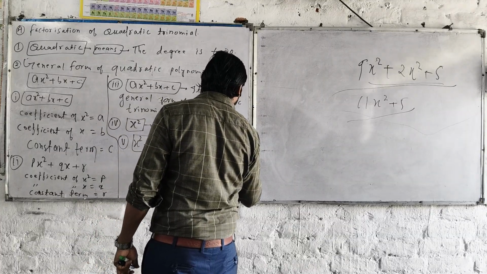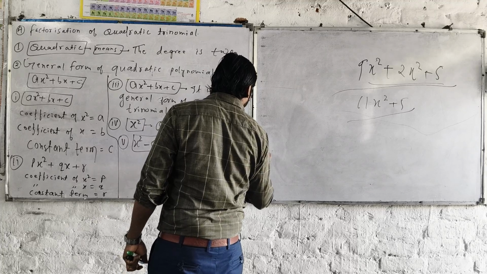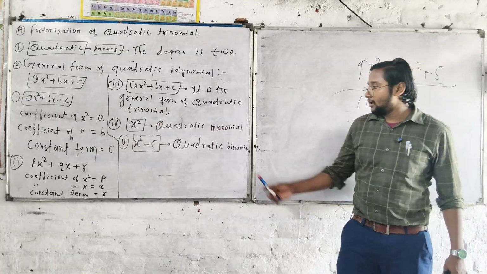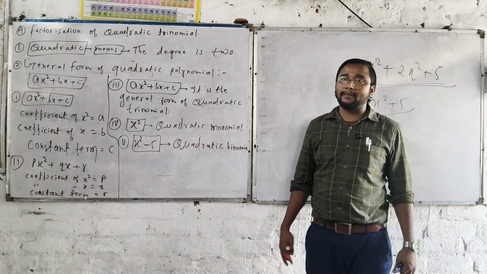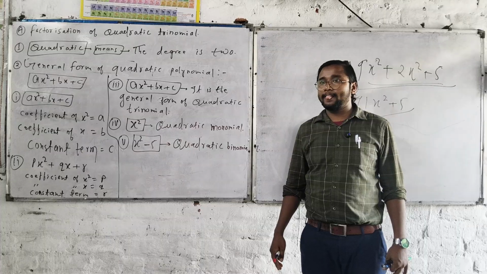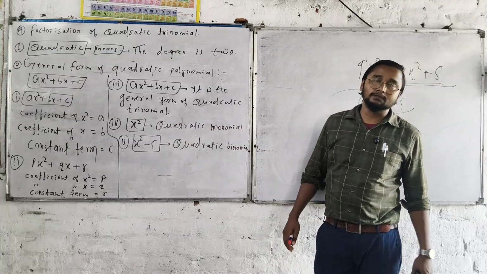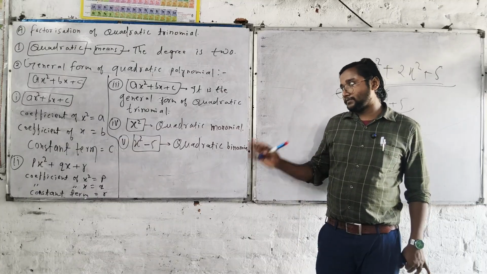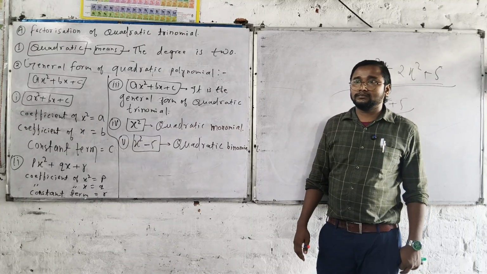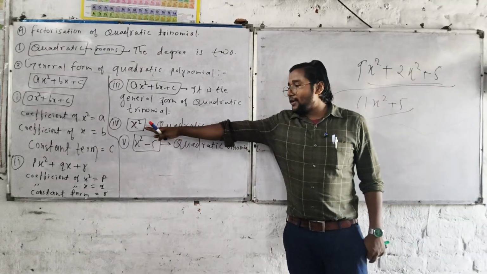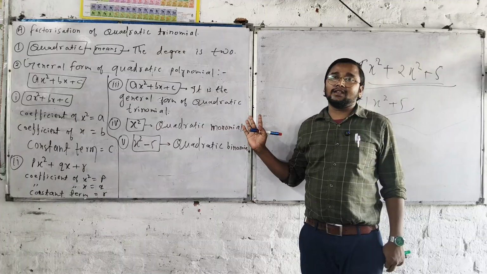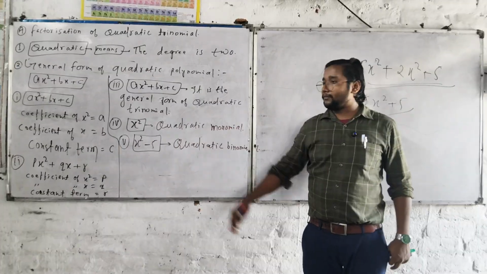Quadratic binomial. Can you do this? Quadratic binomial. When two terms are there, quadratic binomial. Single terms are quadratic monomial. When a single term is there, quadratic monomial.